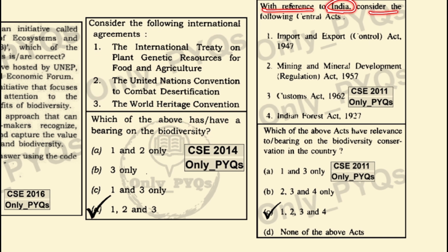With reference to India, consider the following central acts. The Import and Export Control Act of 1947, Mining and Minerals Development Regulation Act of 1957, Customs Act of 1962, Indian Forest Act of 1927. The question says which of the above acts have relevance to bearing on the biodiversity conservation in the country? It is all of these 4 acts that will have bearing on the biodiversity conservation of the country.